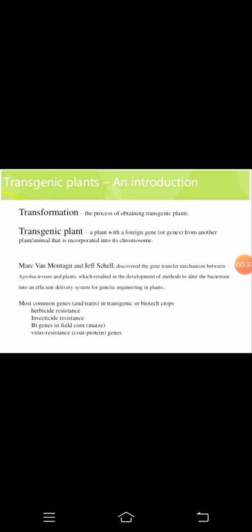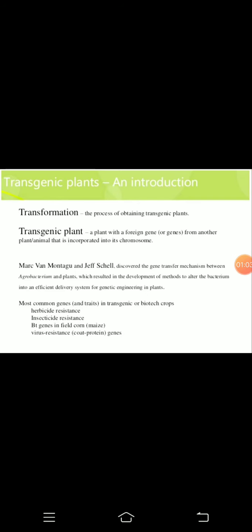And what is meant by the transgenic plant? Transgenic: genic means gene, trans means another. So it means the plant with another foreign gene, from another plant or an animal, which is incorporated into its chromosome. It is known as the transgenic plant.